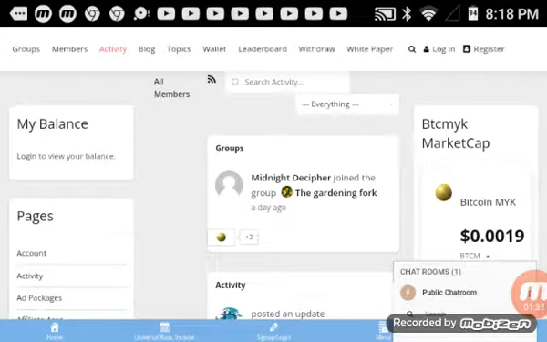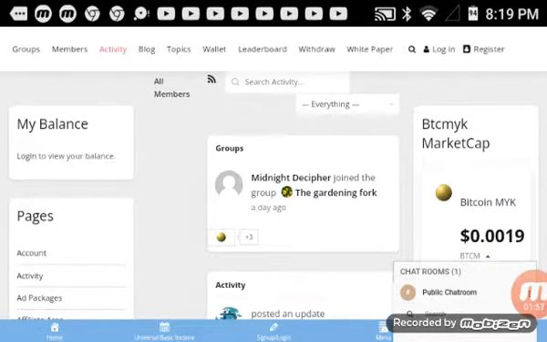Now, why is the Bitcoin MYK token valuable, right? Why does it matter, right? Because to understand exactly what the Bitcoin MYK token is, we can look here on the platform to get a very clear understanding of what it is. It is monetized attention, right? It is an attention value currency.